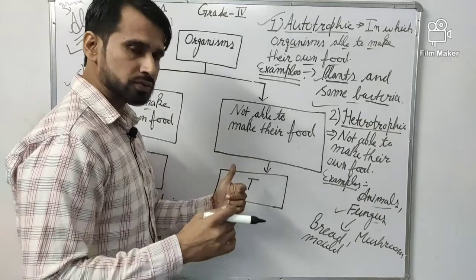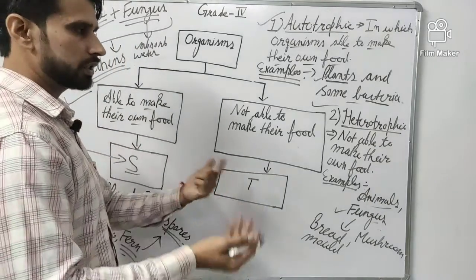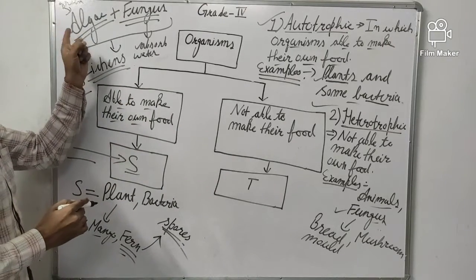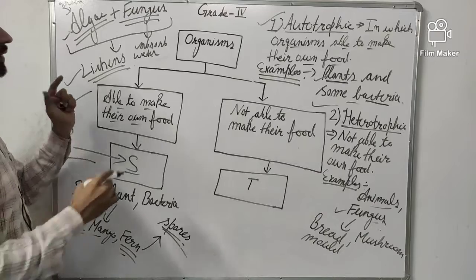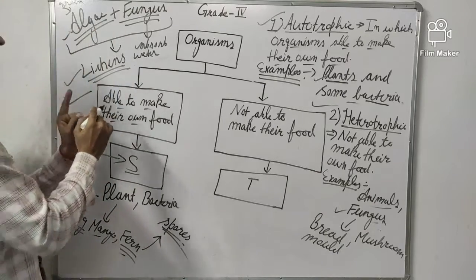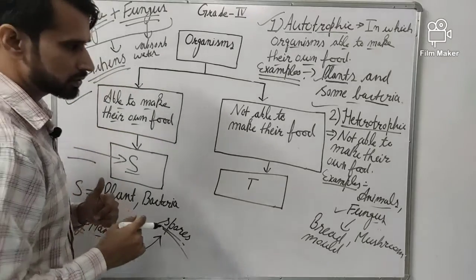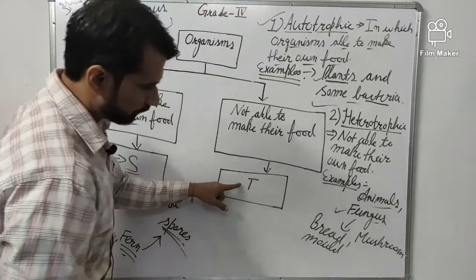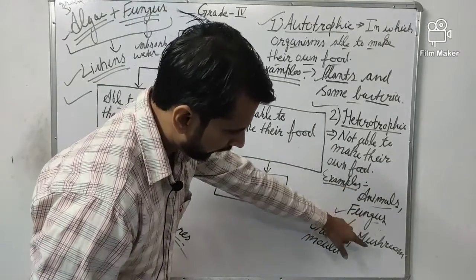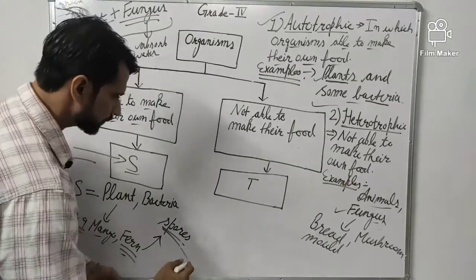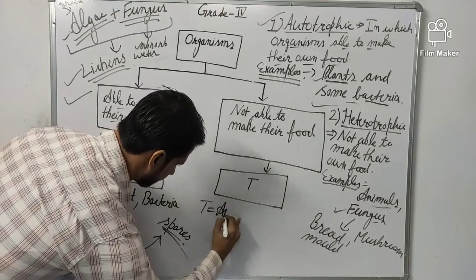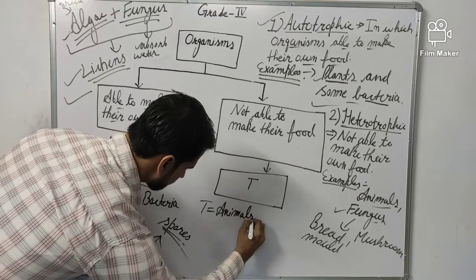They live in association, in bonding with another organism, that is called alga. Alga is green, so it prepares food for fungus. Okay, such association is called symbiosis, and the association of alga and fungus is called lichen. I think it is clear to you. So in place of T you can write the name of any animal and name of any fungus. Okay, so in place of T you can write animals